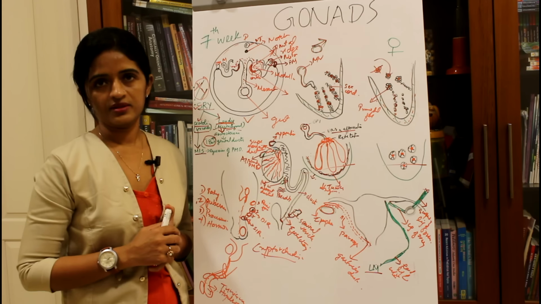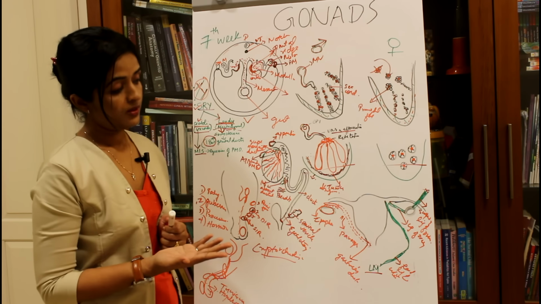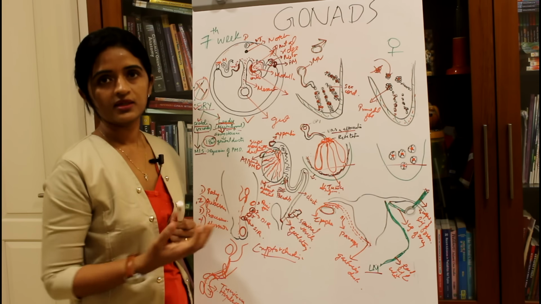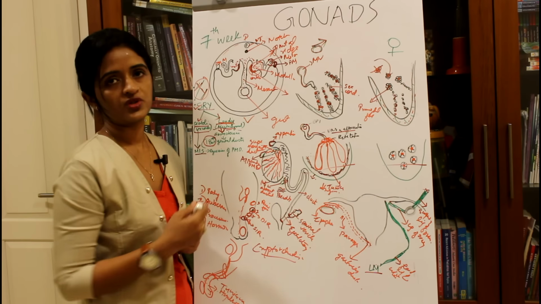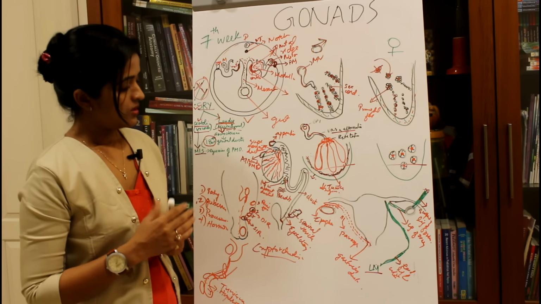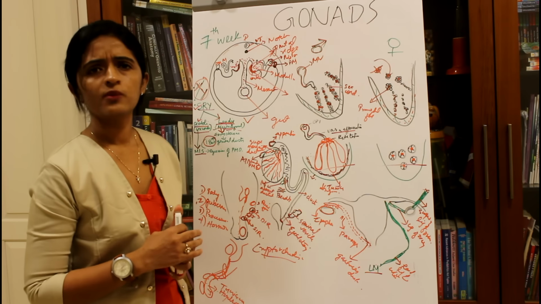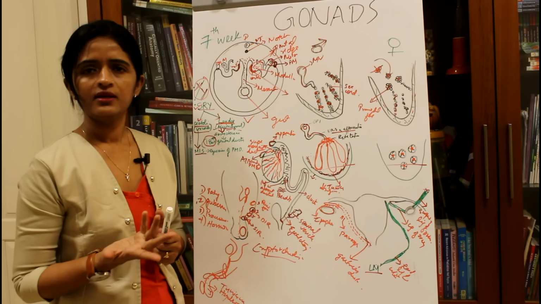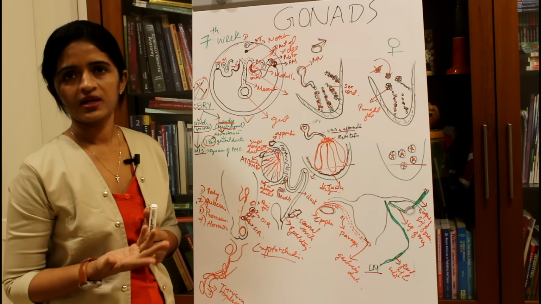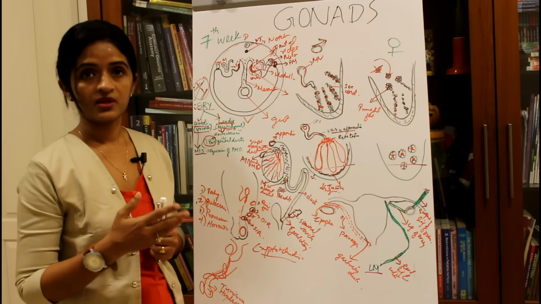So these are the remnants, if at all present, which you get in a female baby: epiphoron, parophoron, and Gardner's duct. The paramesonephric ducts in females do not have a direct communication with the gonads, and they will develop as the uterine tubes and uterus. So what are the anomalies which you can expect in case of ovary? The ovary may be absent on one side or both sides. It may fail to descend, so along its course you may get the ovary, or sometimes an ectopic ovary.